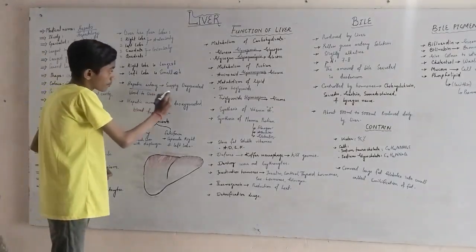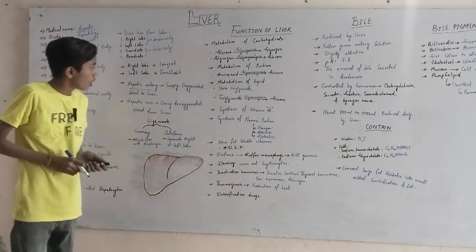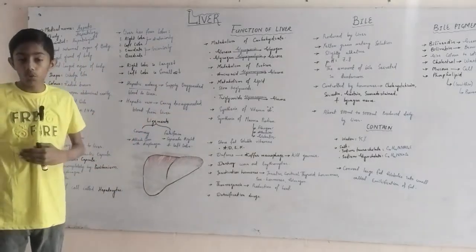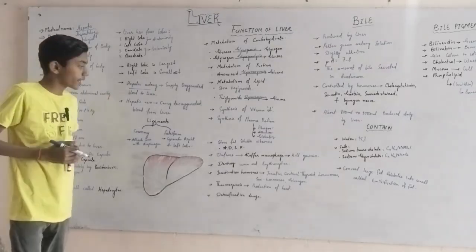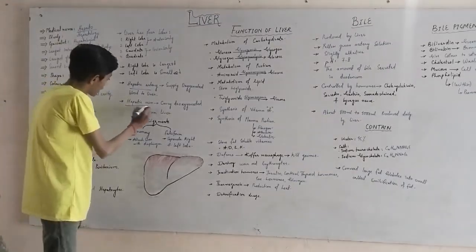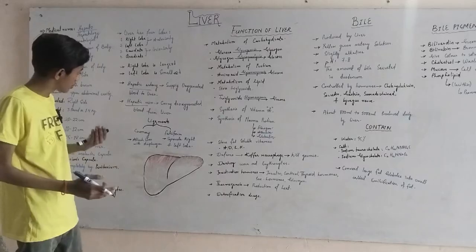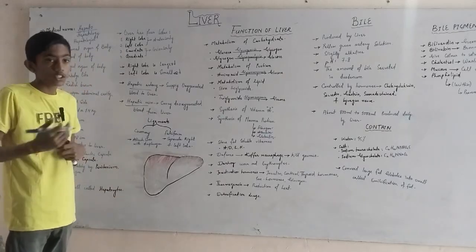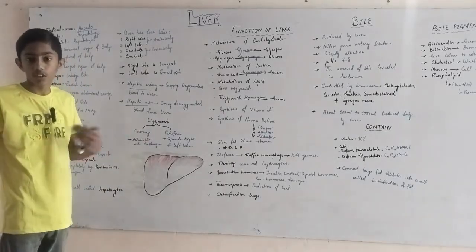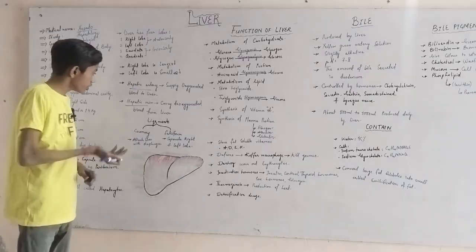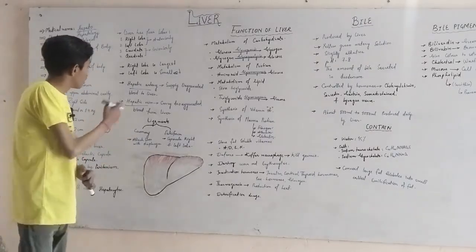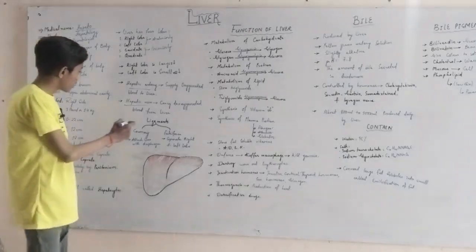The hepatic artery supplies oxygenated blood to the liver. The oxygenated blood from the heart to the liver is supplied through the hepatic artery. Number two is the hepatic vein, which carries deoxygenated blood from the liver. The deoxygenated blood, meaning the waste of cells and tissues, is carried through the hepatic vein.